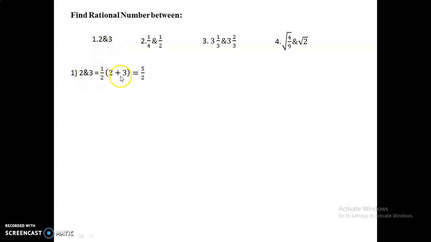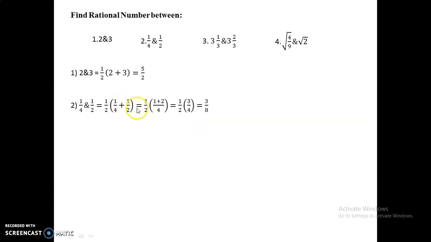So by adding these 2 and 3 and dividing by 2, we will get an answer of 5 by 2, which is a rational number that lies in between these two rational numbers. Now coming to the second one, the question is: find a rational number between 1 by 4 and 1 by 2. Again I am adding both rational numbers, 1 by 4 and 1 by 2, and dividing by 2. So I will get the value as 3 by 8.